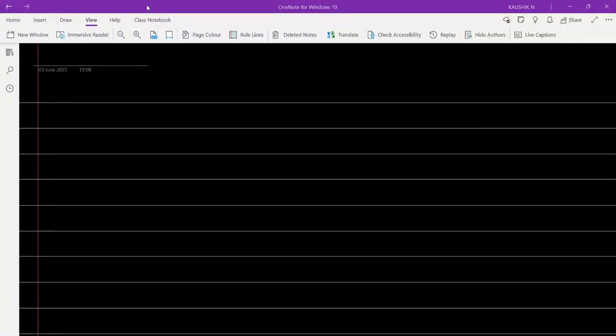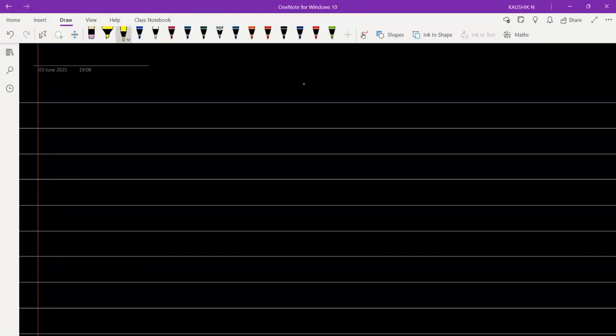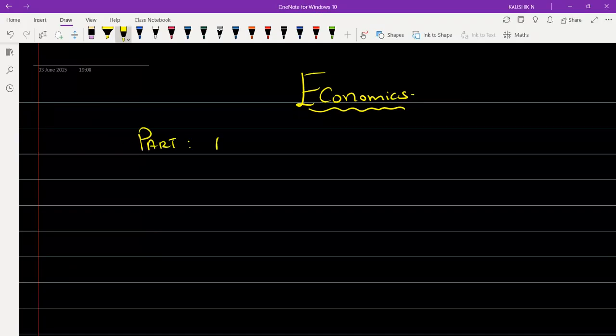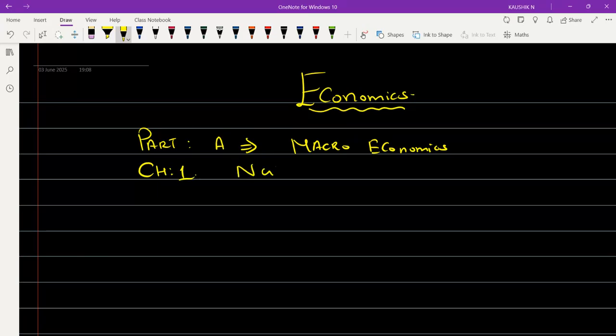Right. So, the first chapter under the topic of economics. Okay. So, today is the first class of economics, and in economics, I'm going to first start with part A. Under this part A, it is macroeconomics, and under this macroeconomics, the chapter which we are going to discuss right now is national income and related aggregates.